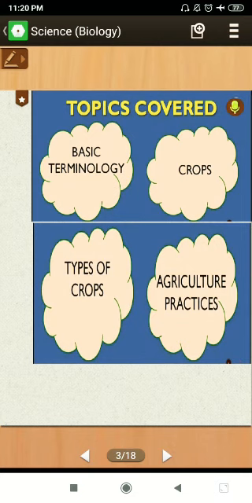So here in this chapter, we'll discuss the different topics to be covered. First, basic terminology. Basic terminology means the different key words that we need to know in this chapter. Next, crops. What are crops? Crops are the basic food that we are taking. So we will discuss the crops. Next, we'll discuss types of crops, and then agriculture practices.